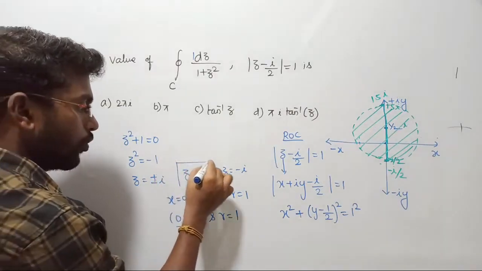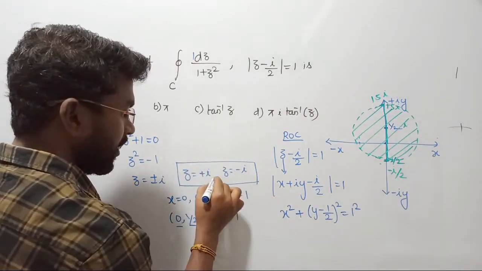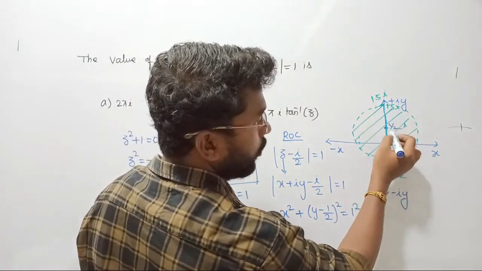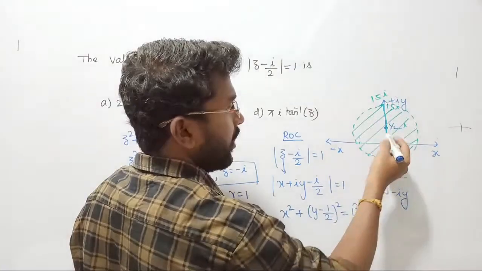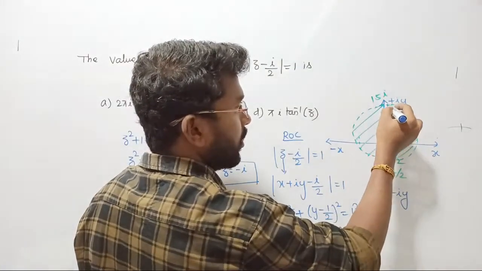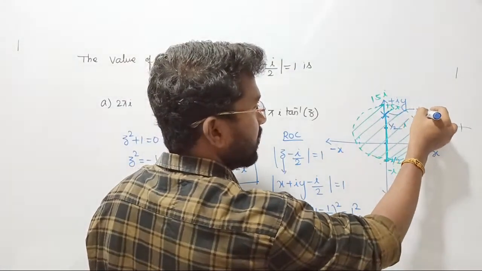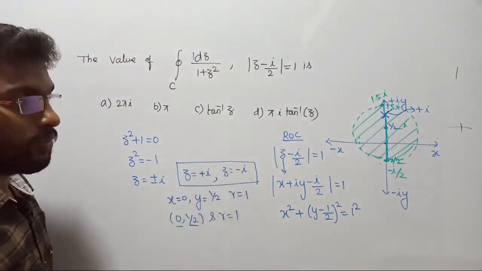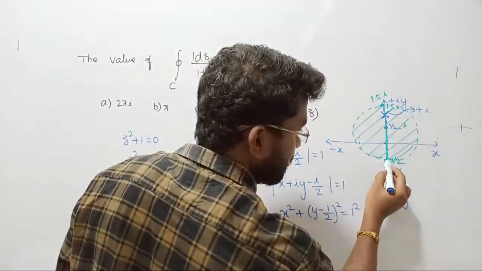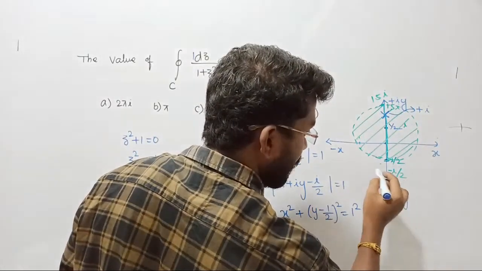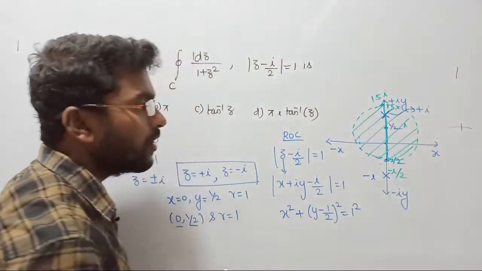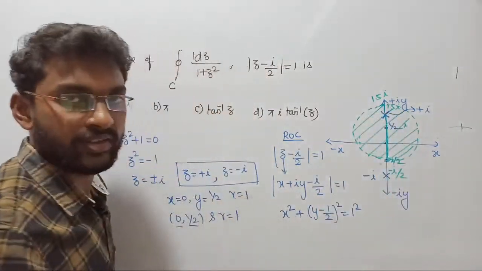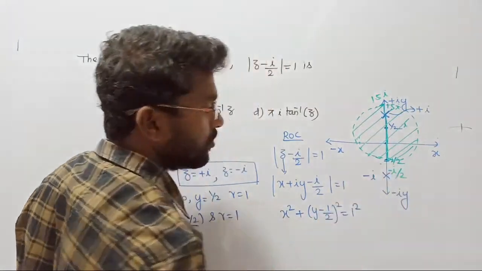We have to consider two poles. One is z equal to plus i, another one is z equal to minus i. Where does z equal to plus i come? See, this is 1 by 2 times i, this is 1.5 times i, such that a pole is going to be placed here and that value is plus i. Similarly, consider one more pole, z equal to minus i. Minus i in the sense, see, this is minus i by 2 only, so you should travel further away. This is minus i. So out of the given two poles, one pole lies inside the region of convergence, and another pole lies outside of the region of convergence.